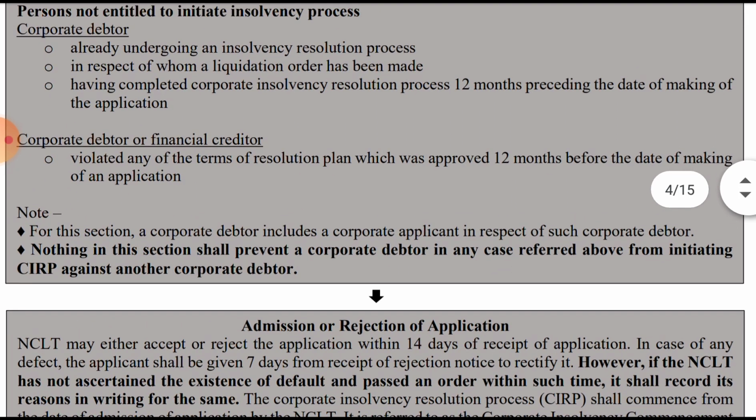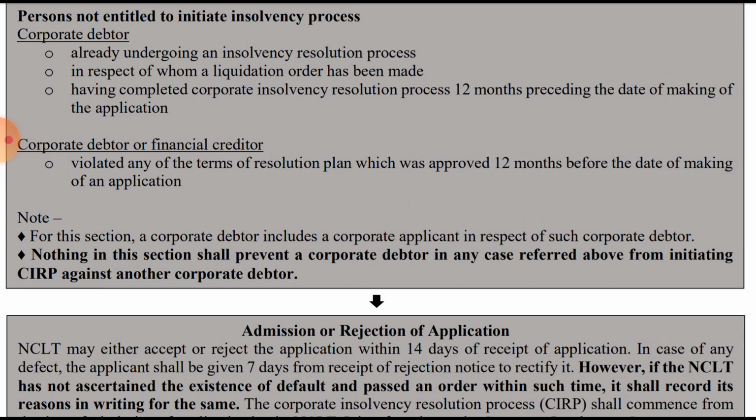Note, for this section, the corporate debtor includes the corporate applicant in respect of the corporate debtor, and nothing in this section shall prevent a corporate debtor in any case referred above from initiating the CIRP against another corporate debtor.